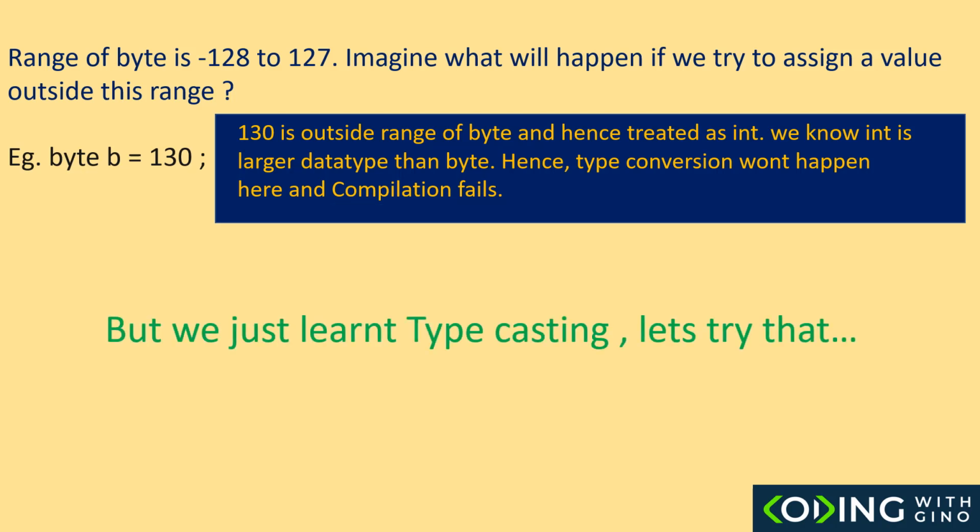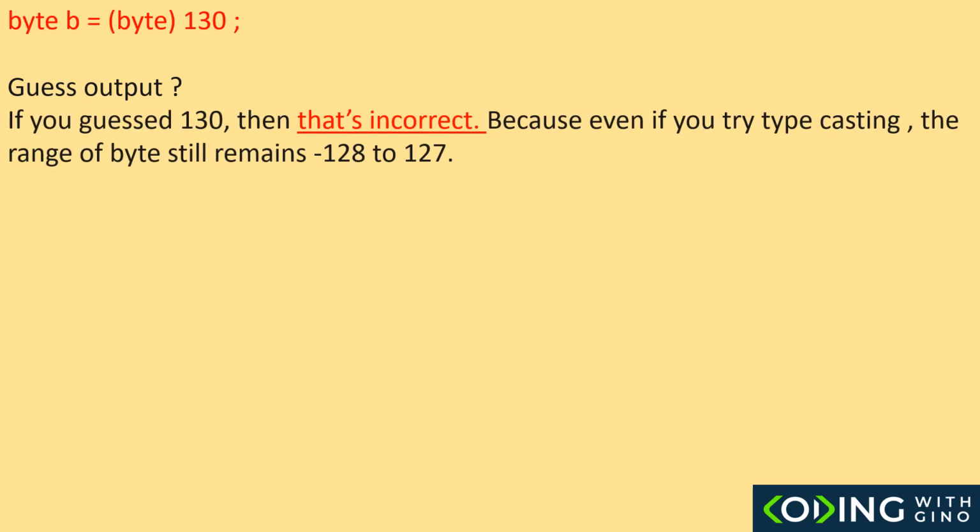But we just learned typecasting. Let's try that. We'll write byte within the brackets after equals, because that's the destination data type that we want to convert to. Will this work? This is valid typecasting, so the code will compile. But what is stored in b? If you guessed 130, then that's incorrect, because even if you try typecasting, the range of byte still remains negative 128 to 127.